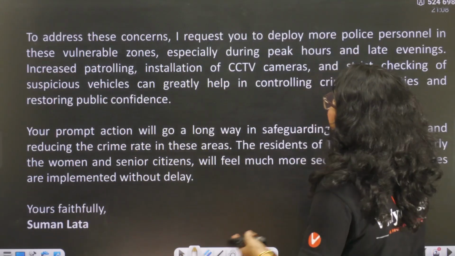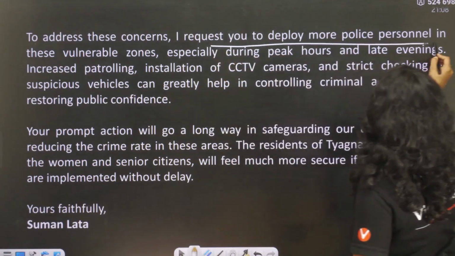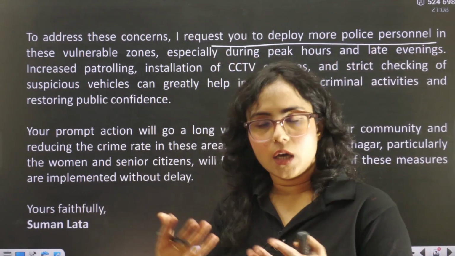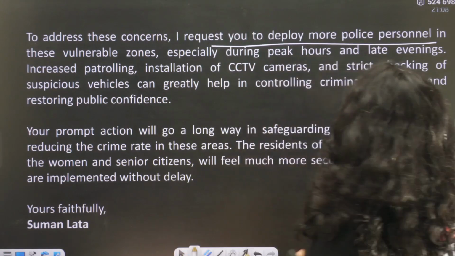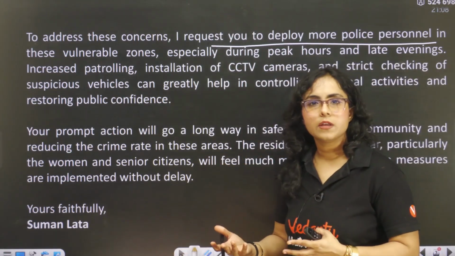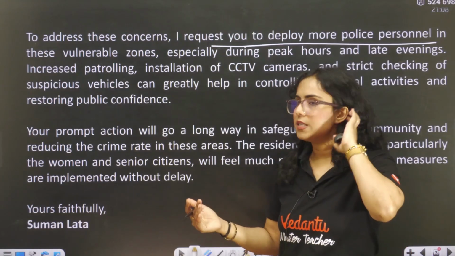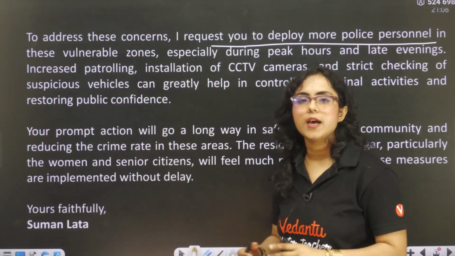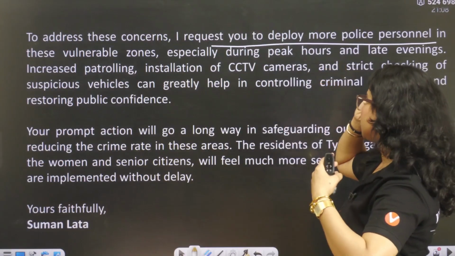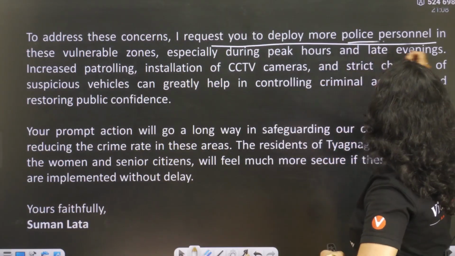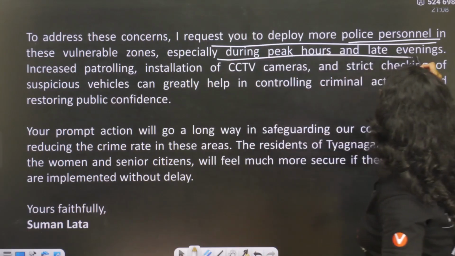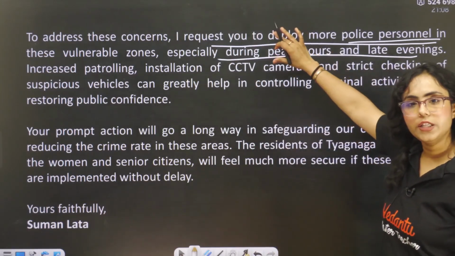Okay. So to address these concerns, I request you to deploy more police. Now she is providing the solution. Like what you can do to decrease, or basically eliminate such types of crime in these vulnerable areas, right? So to address these crime concerns, I request you to deploy more police personnel in these vulnerable zones, especially during peak hours and late evenings. So these are basically the solutions.